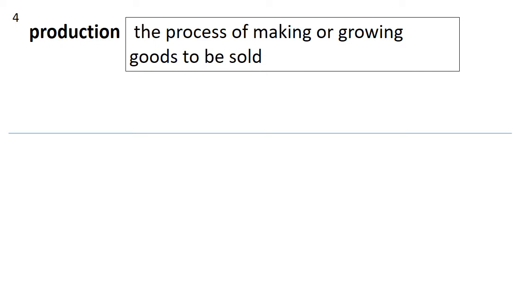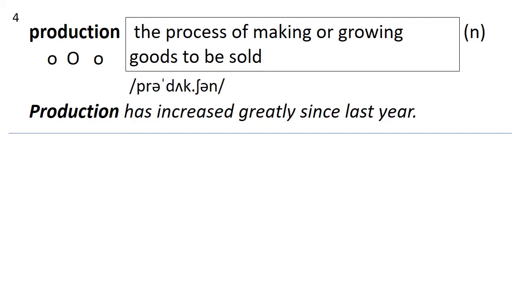Number 4 is production. Production is the process of making or growing goods to be sold. Production is a noun. How many syllables? Production. 3. Stress on the second one. Production has increased greatly since last year.